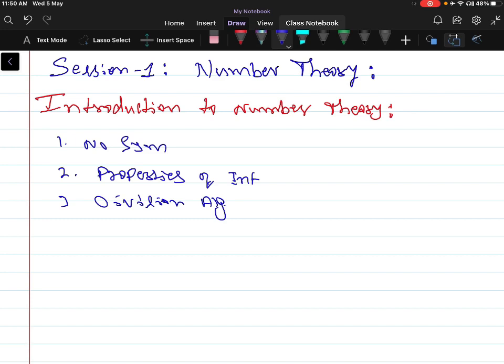Number theory is a branch of mathematics which deals with the properties of integers, more specifically the properties of positive integers, nothing but counting numbers, or you call it natural numbers. The first scientific approach to the study of the integers was made by mathematicians like Pythagoras, Euclid, Diophantus, Fermat, Euler, Gauss, and Ramanujan.